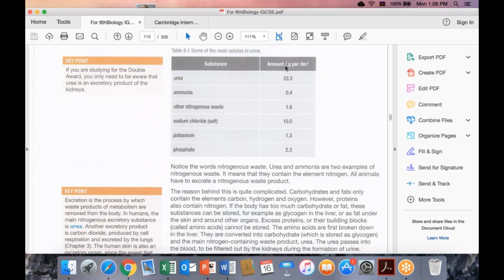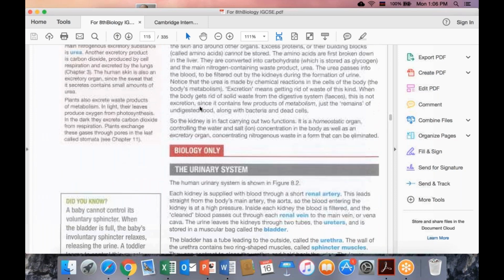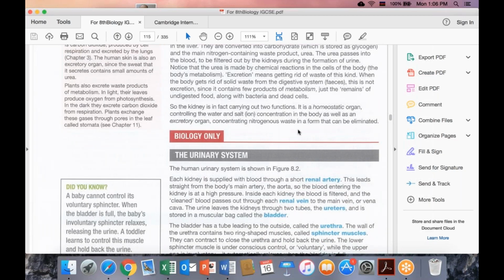So we need to excrete nitrogenous waste as urea, but we also produce 0.4 units of ammonia, another nitrogenous waste. We also excrete salt and potassium phosphate. So the main nitrogenous waste in our body is urea. In birds, it is uric acid. In, for example, hydra, it is ammonia, and it is very poisonous. So, dear friends, we need to know that to our kidneys, actually in the circulatory system, as you have learned, there are some arteries that carry blood to the kidneys, okay?